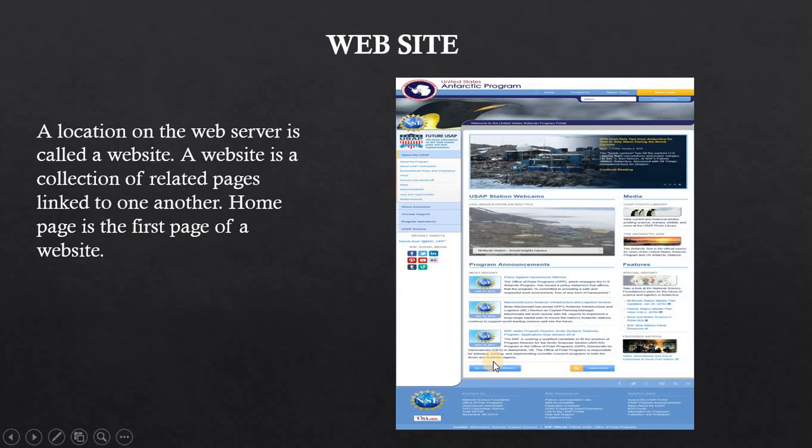If you click on that link, it will take you to another page. All these pages are of CBSE only. CBSE is using all those pages for your information, and all these pages come together to form a website.